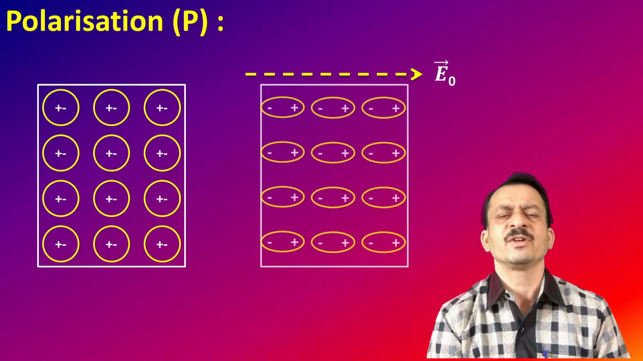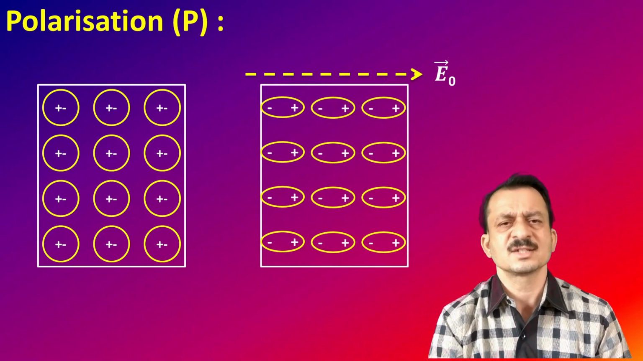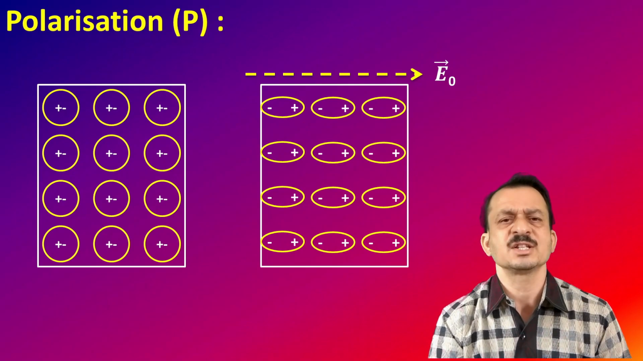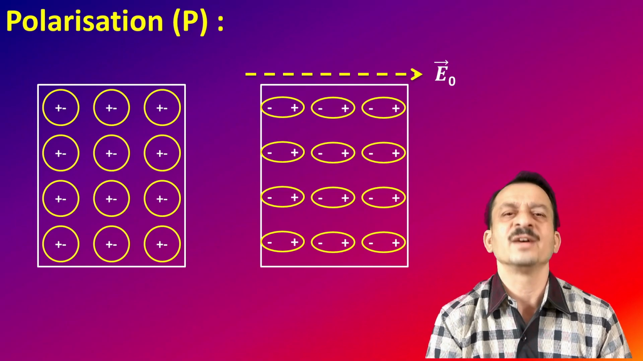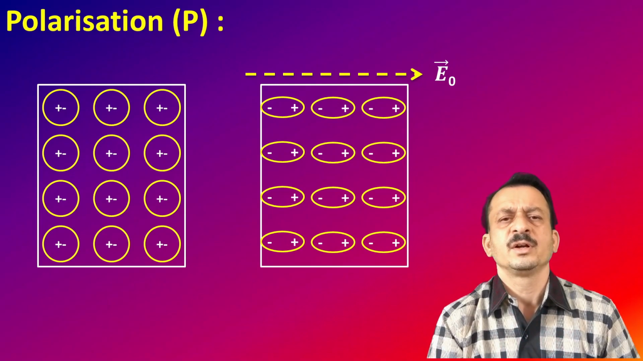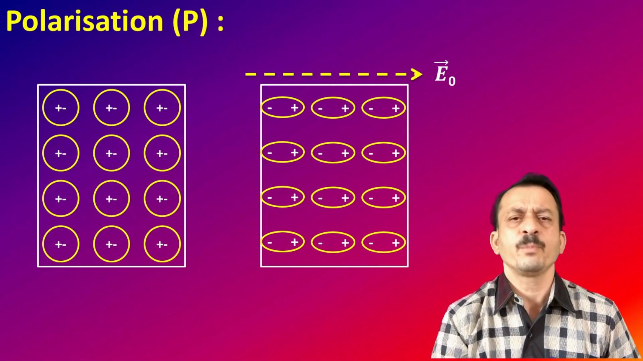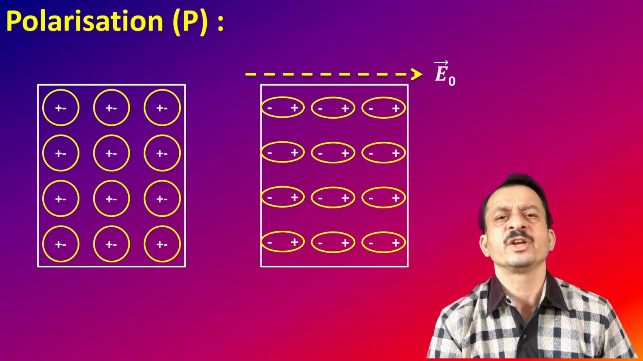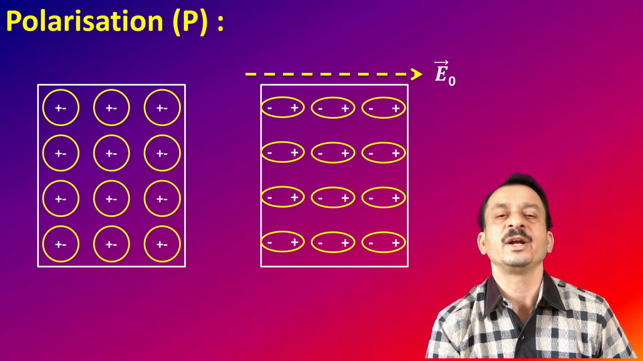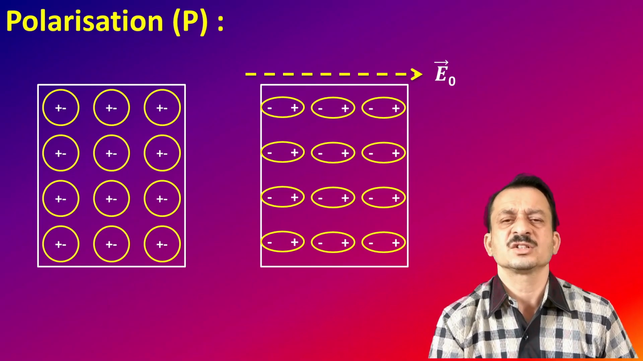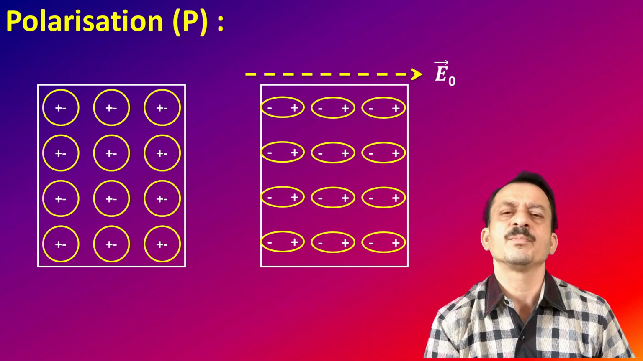Now look at the diagram. As and when the field is applied, those molecules which were earlier circular are going to form an elliptical shape. That means the centers of positive and negative charges are separated. Now if you consider a small volume element delta V, and if P is the polarization of the dielectric, then P into delta V gives the dipole moment of that volume element. Even though that volume element has zero charge, it is characterized by the dipole moment P into delta V.